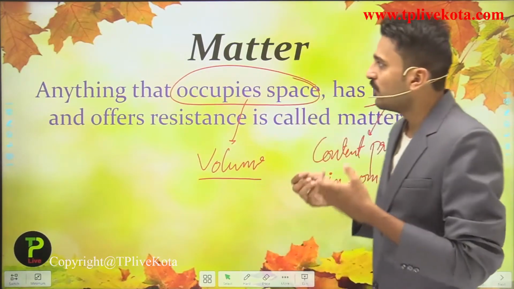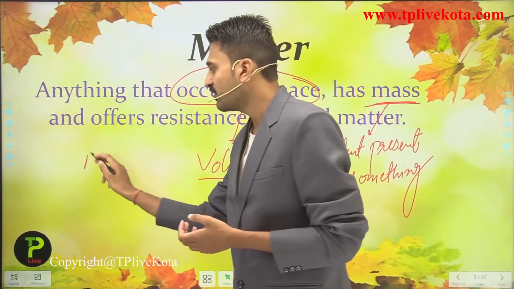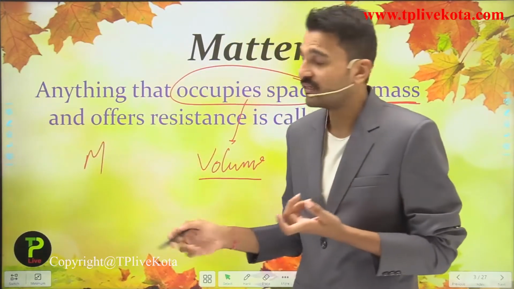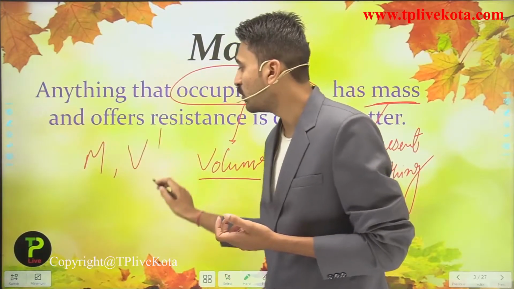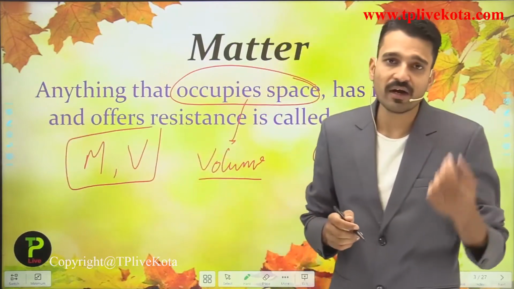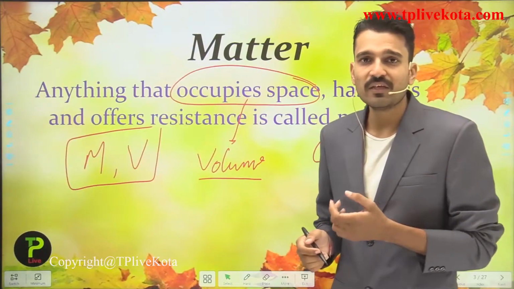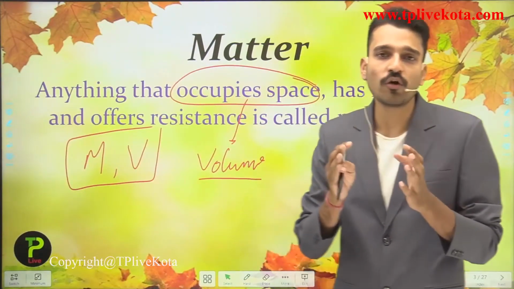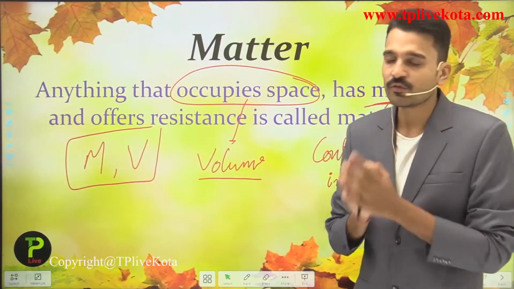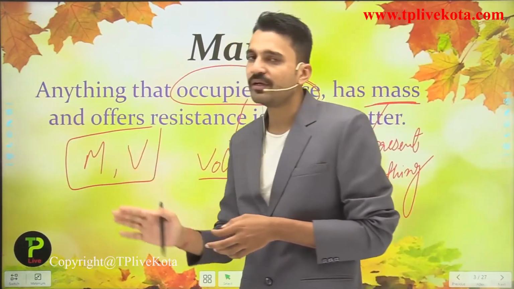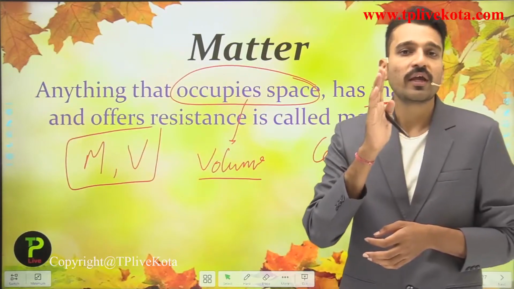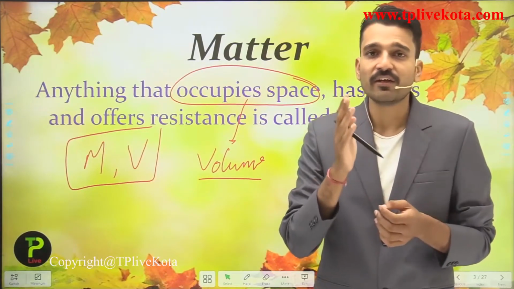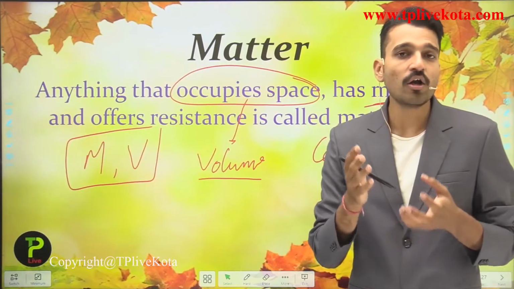So students, what is matter? Anything that has mass and occupies space, that is, has some kind of volume. If any substance has mass and occupies some kind of space, it simply means that it is going to offer some kind of resistance. So these are the two basic parameters on which you have to predict whether a given substance is matter or not.